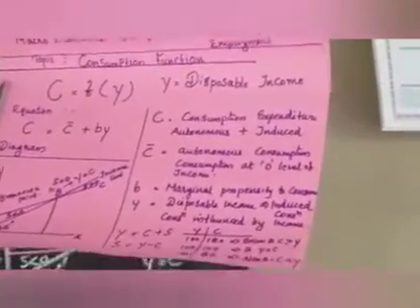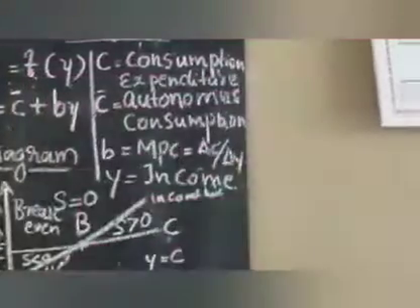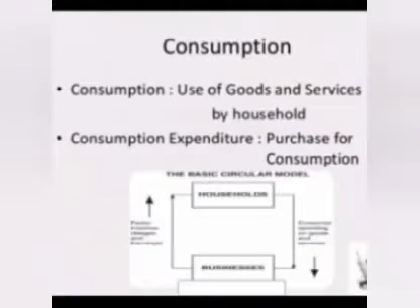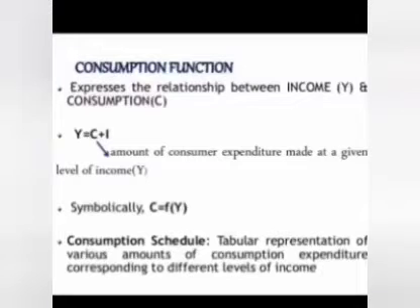The consumption function. Let us revise today's portion once again. Purchases by households are consumption expenditure, purchase for consumption. The consumption function expresses the relationship between income and consumption. We know that Y is equal to C plus I. C is the amount of consumer expenditure made at a given level of income.